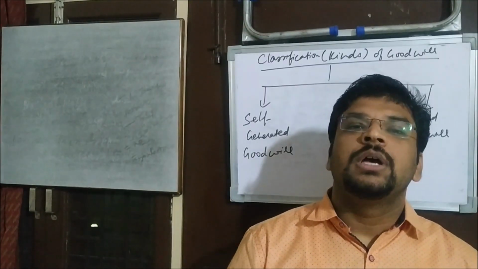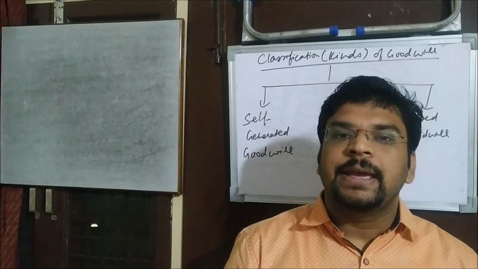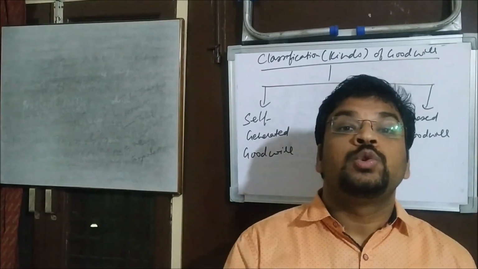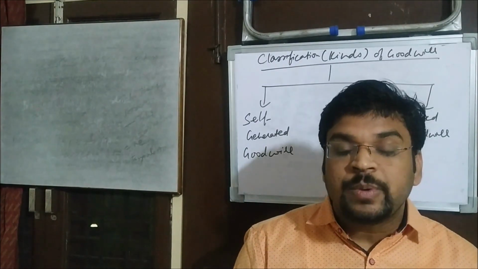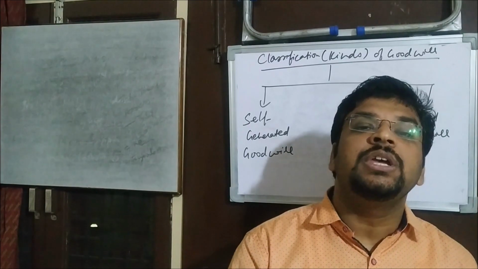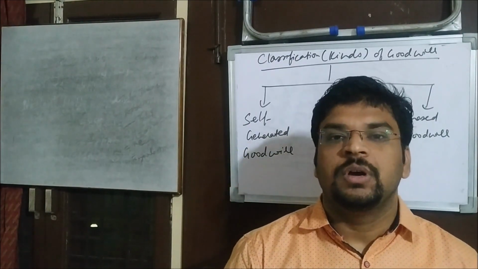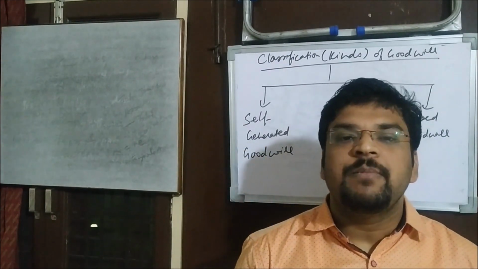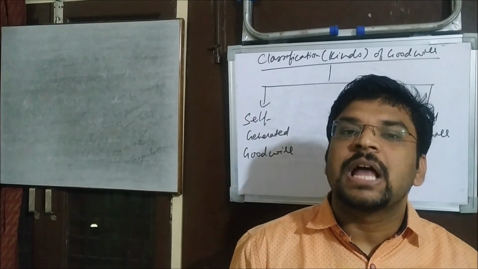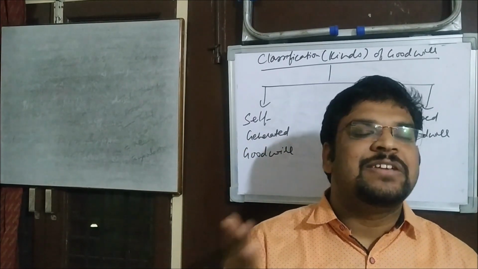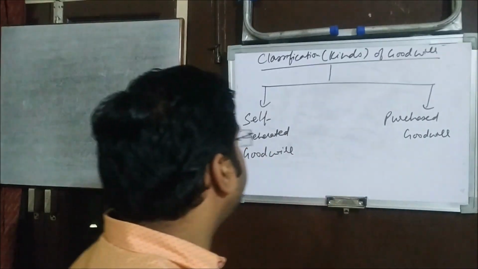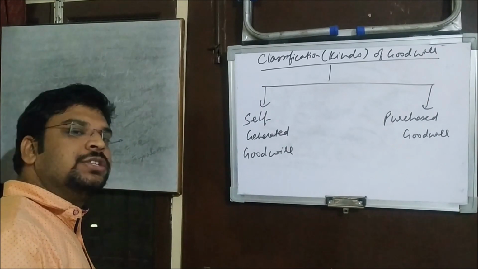Understood? Because when somebody is buying something worth rupees 20 lakh for 25 lakh rupees, he is paying 5 lakh rupees in addition, which means he has purchased the goodwill also. He has purchased the name and brand and the entire business of that organization. Now he is going to make the benefit out of that. So that is the difference between self-generated goodwill and purchased goodwill.